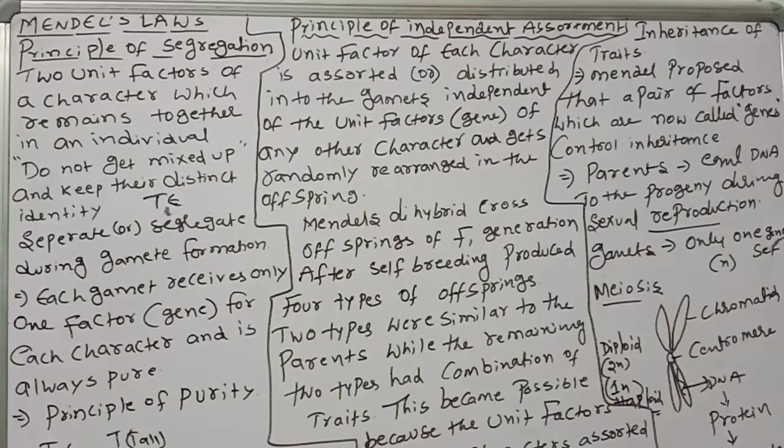Without genes, no transcription, no proteins, no characters. Always remember that new characters form because of genes. That is inheritance of the traits.